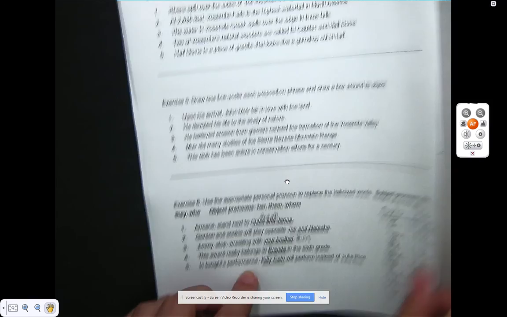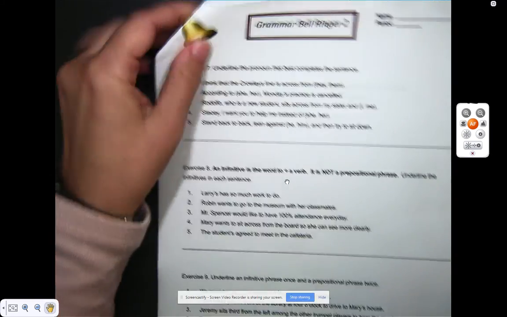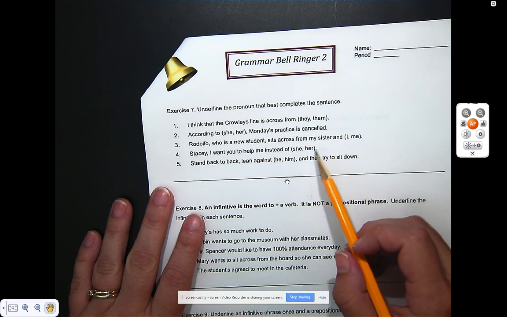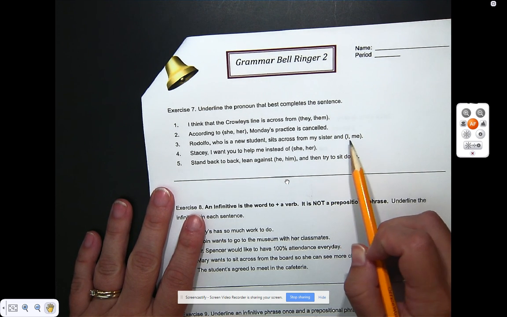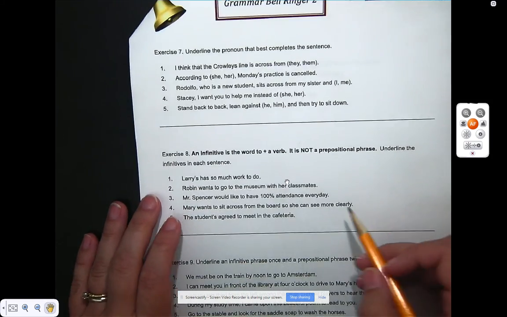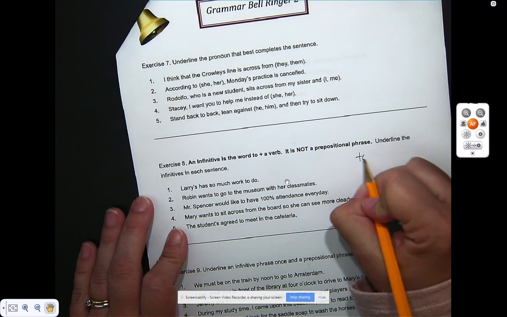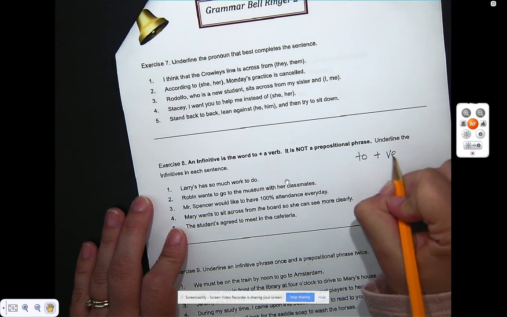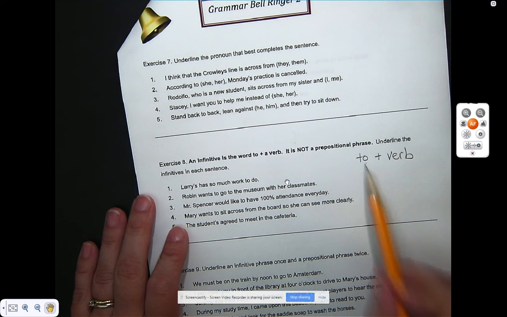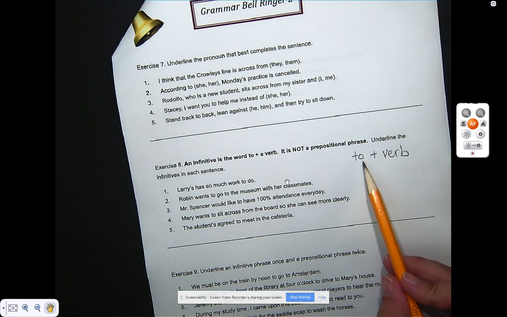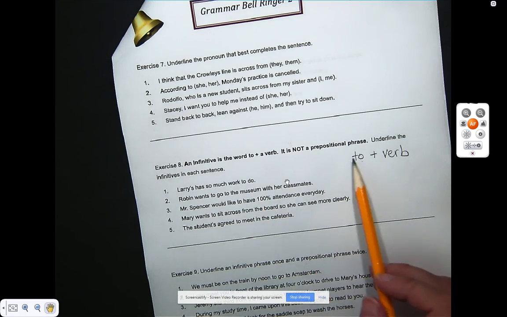Okay. Now, the next part. For this part, circle the word that makes sense. Again, this is just like last time, except they're providing you with the choice. So I will let you do that one on your own. An infinitive is the word to plus a verb. Okay. So it's to plus a verb. Now, the confusing part about this is to is a preposition. Okay. So we want to look and see if it's an infinitive or a preposition.